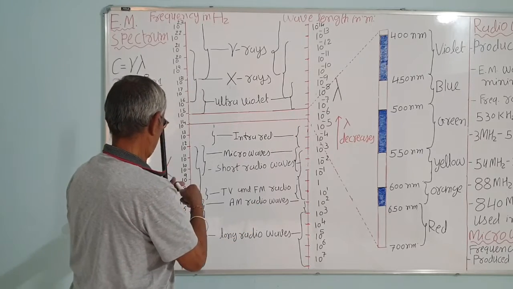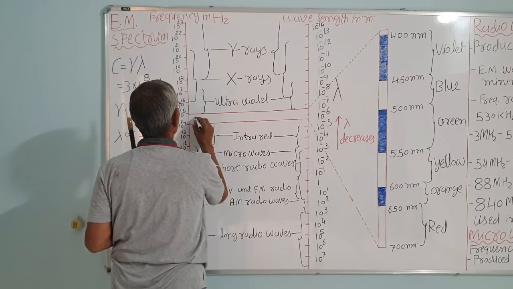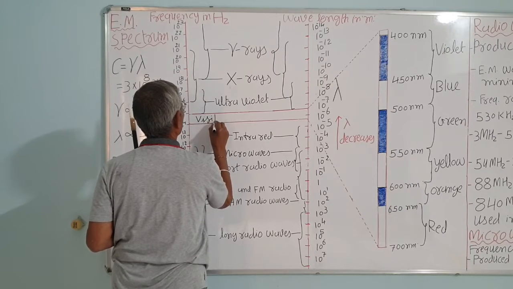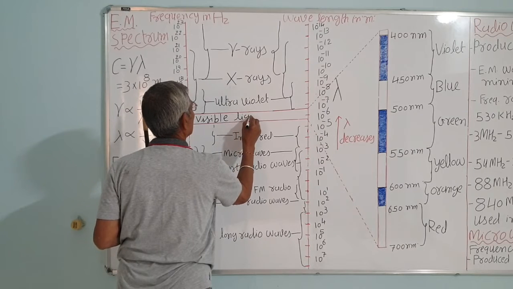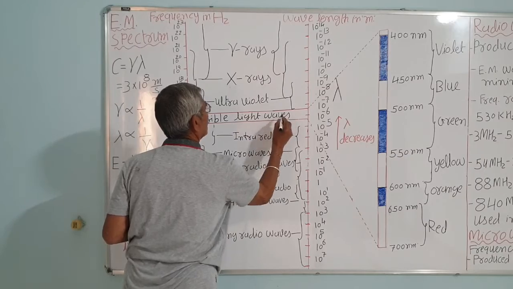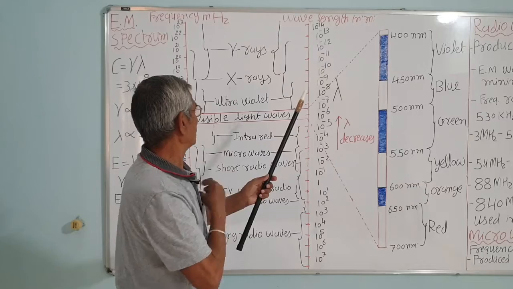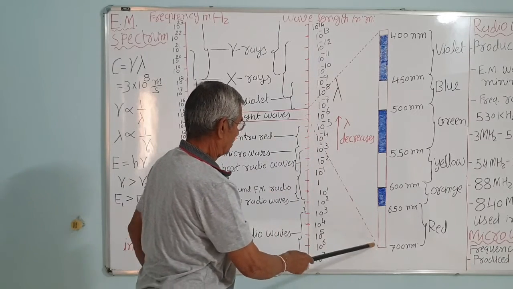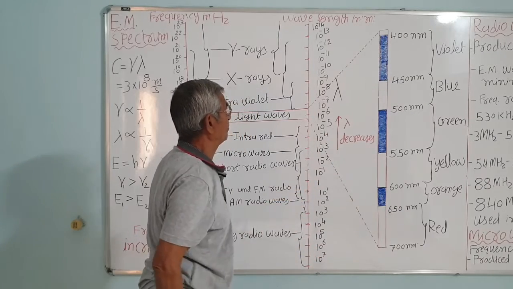This is shown separately. The visible light range is from 700 nanometer to 400 nanometer, violet.